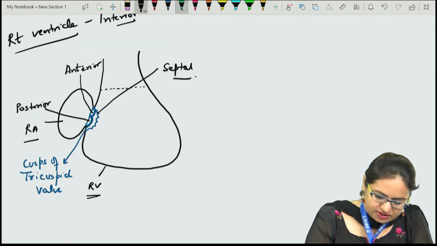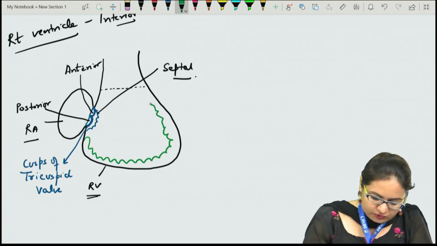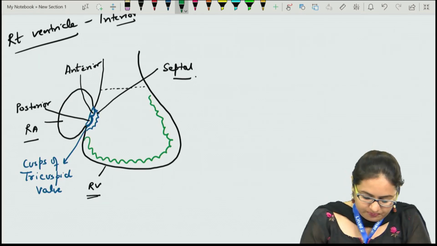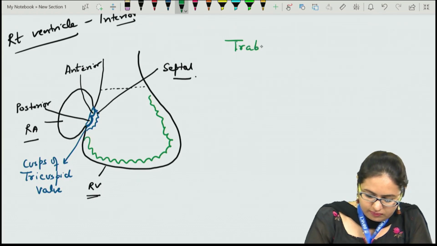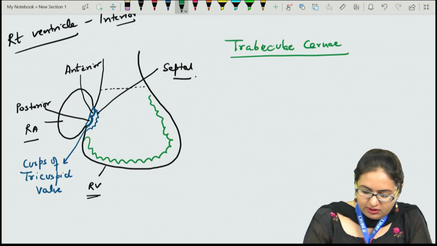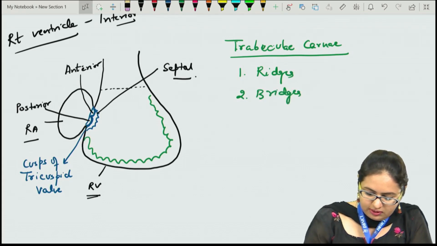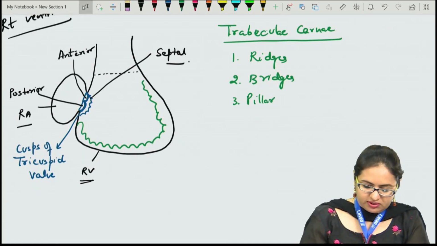Now towards the inner aspect, the wall of the ventricles has muscular ridges which are termed trabeculae carneae. The trabeculae carneae are divided into ridges, bridges and pillars, according to the arrangement of the muscle fibers within the ventricles.